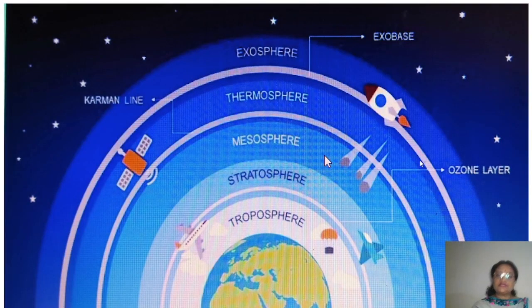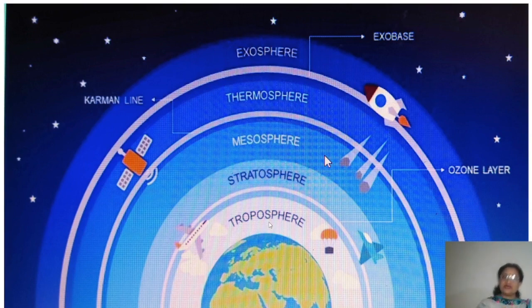Now children, let's talk about the structure of atmosphere. What do you mean by structure? The formation. The atmosphere is a thick layer of air surrounding earth. When we start from the lowest level of it, which is actually in touch with the earth's surface, you can see here, this is the layer of atmosphere which is called the troposphere.